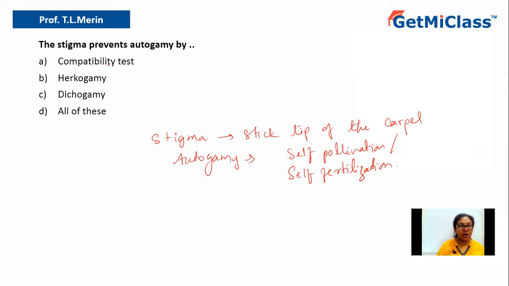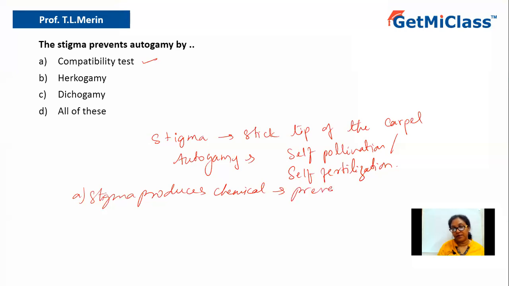Now let us see how it can avoid autogamy. Option A says compatibility test. Yes, the stigma and pollen compatibility test happens, where the stigma produces certain chemicals which will prevent the germination of the pollen grain.